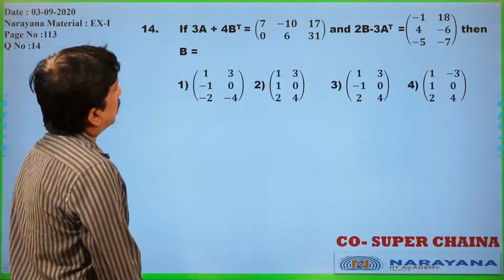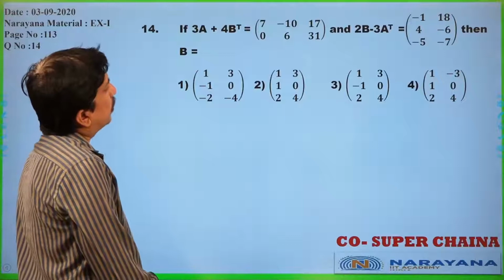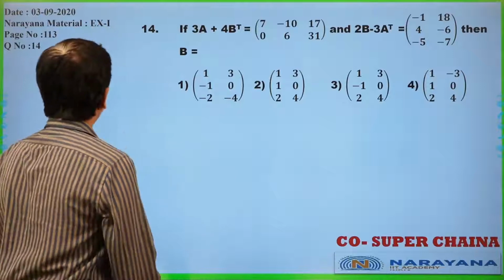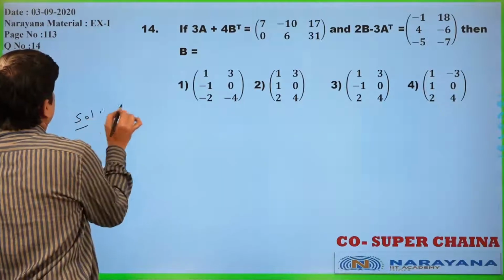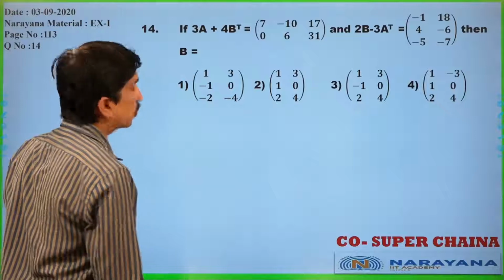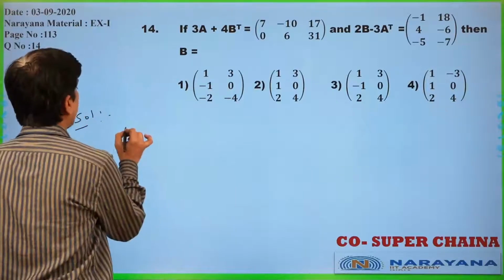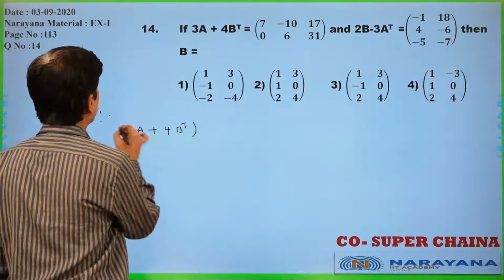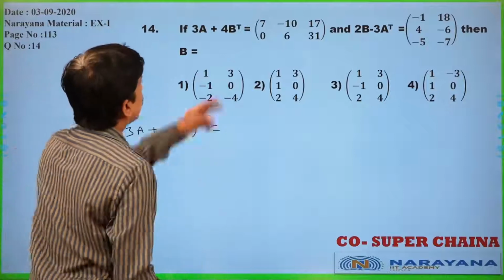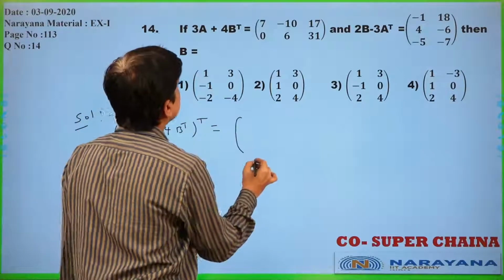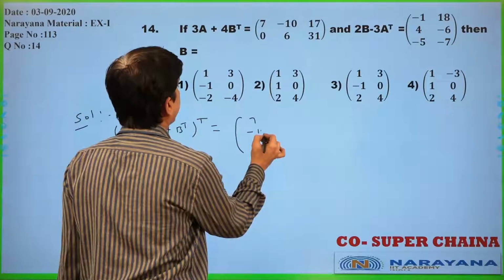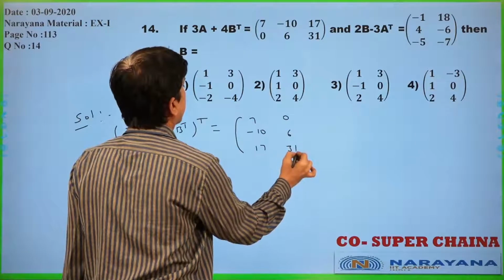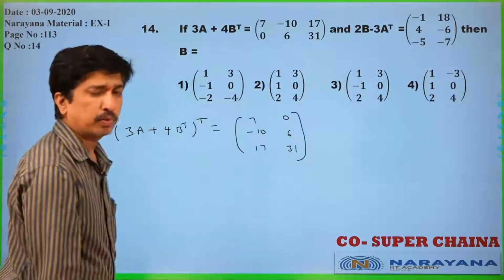3A plus 4B transpose is given. 2B minus 3A transpose was given. Then what is B? Now, first of all this 3A plus 4B transpose, whole transpose I will write. Transpose of this one means what you can get? This can be written as 7 minus 10, 17, 0, 6, 31. You know very well how to write the transpose of a matrix.